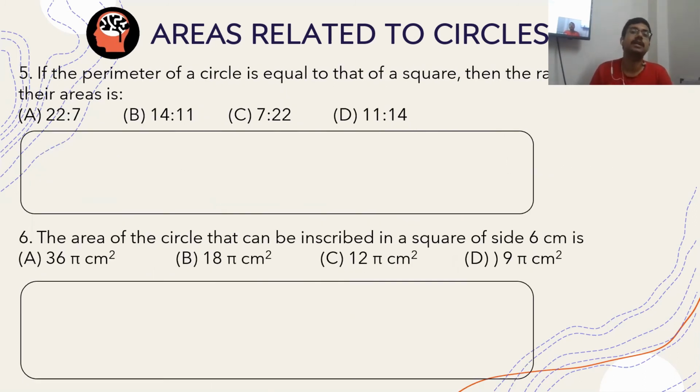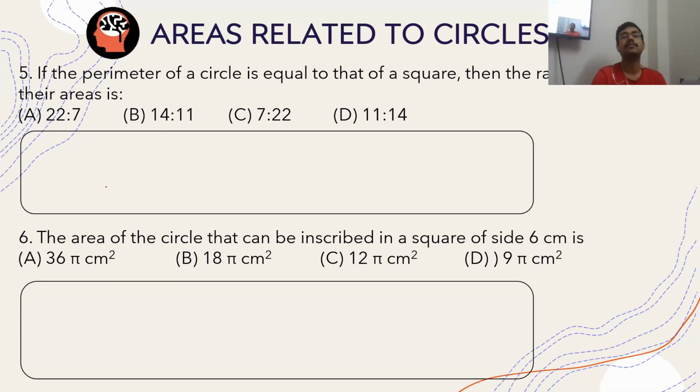If the perimeter of a circle is equal to that of a square, then find the ratio of their areas. And the next question: the area of the circle that can be inscribed in a square of side 6 centimeters is. So quickly, be fast, do it. So let us discuss the answers.